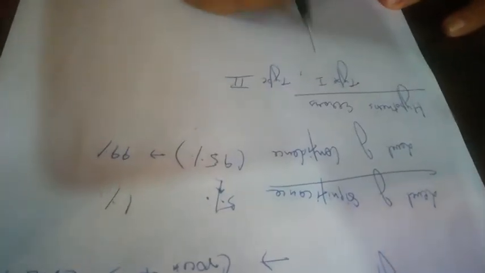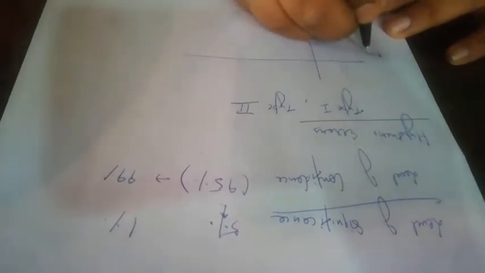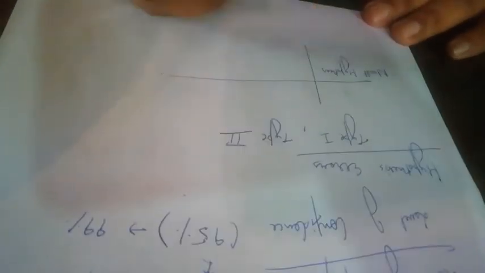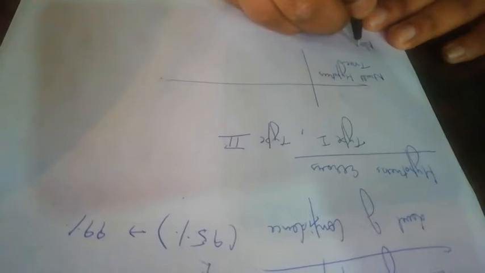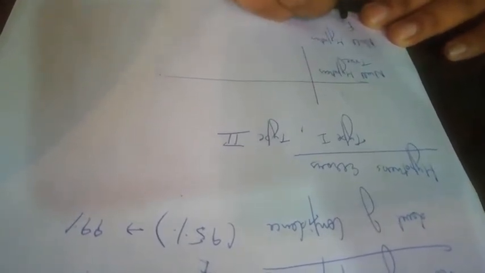This will be explained by the following graph. Suppose we have made this graph: the null hypothesis is true, or the null hypothesis is false.